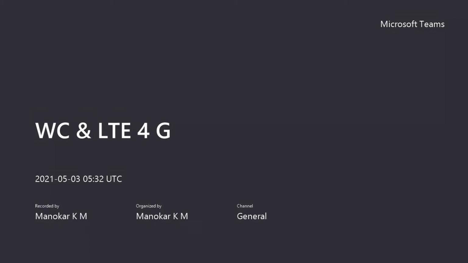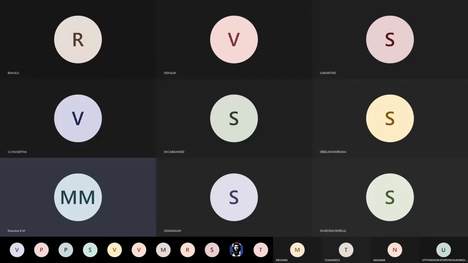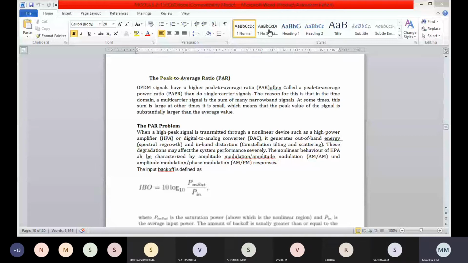Last class we discussed timing and frequency synchronization. Today we are going to study the peak to average ratio, that is the power problem, and how to quantify the peak to average ratio, clipping and other power reduction techniques.